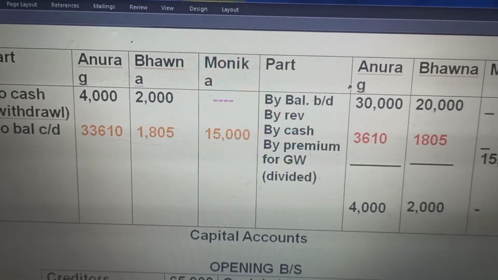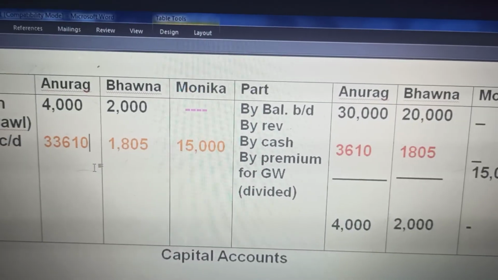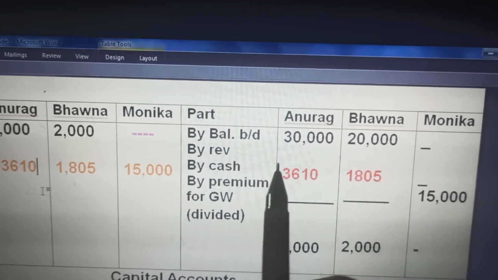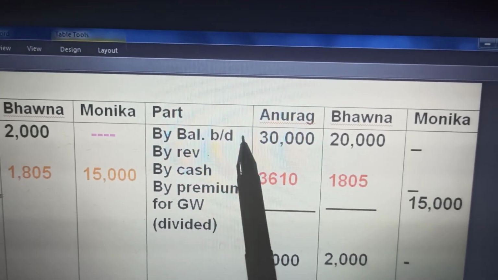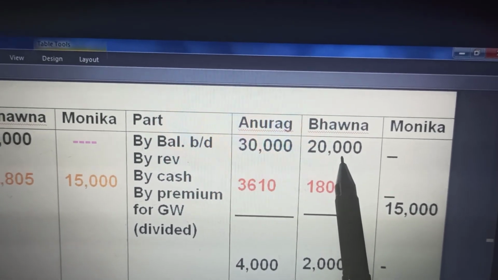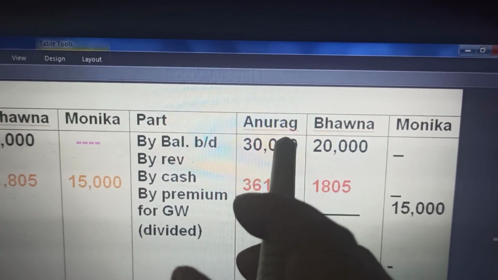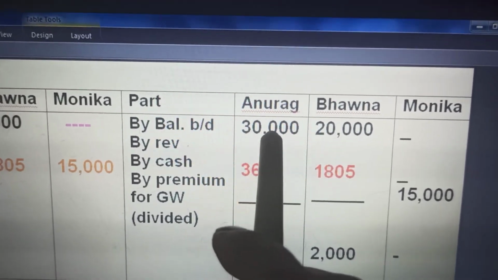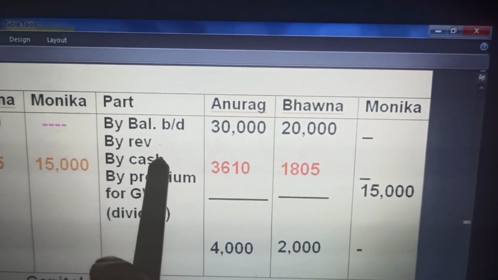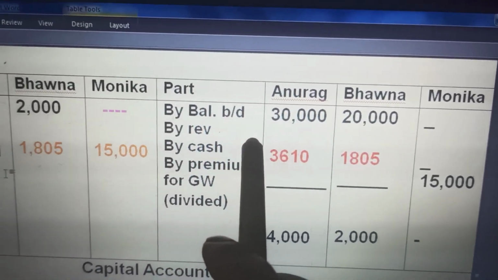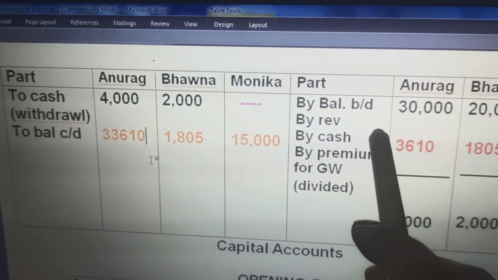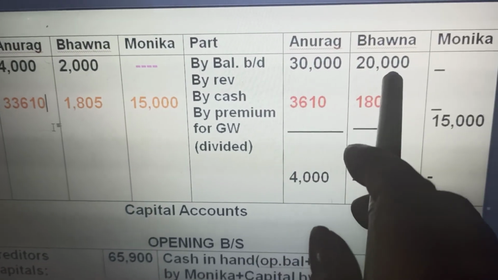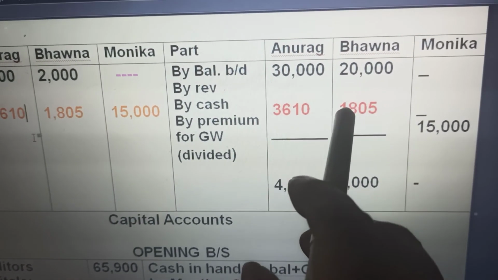See here, I was trying to adjust the columns. By balance brought down 30,000 and 20,000. This is the balance as stated in the balance sheet. It is given, 30,000 and 20,000. In case of revaluation there was a loss or profit, whatever it is, revaluation comes out here. By cash, this is the cash.